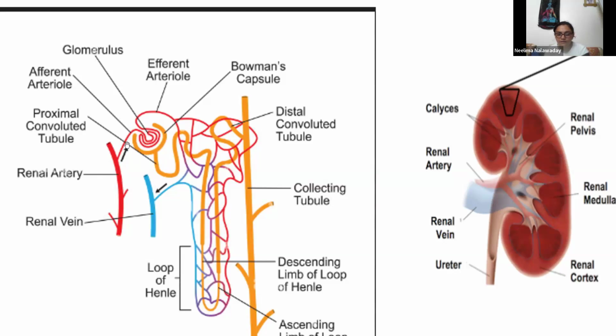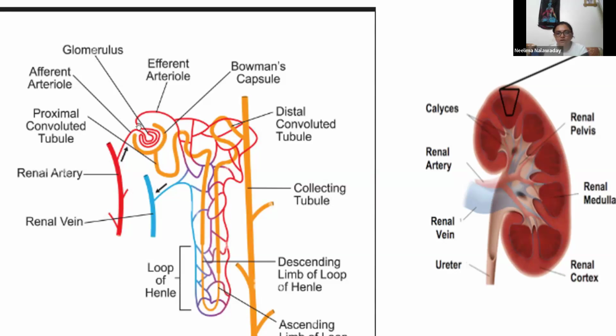A branch of renal artery is entering in this bowl. And here, filters are there inside this Bowman's capsule or glomerulus. The filters are filtering blood. 20% of plasma is getting filtered in this portion. And then 80% of blood, renal artery is carrying outside the glomerulus. This whole structure is called Bowman's capsule.